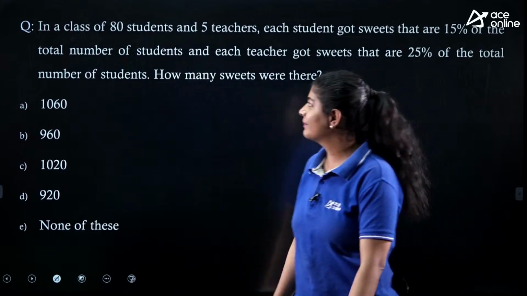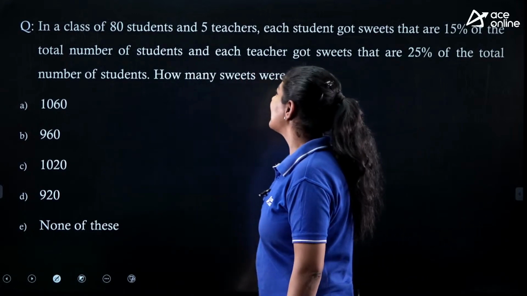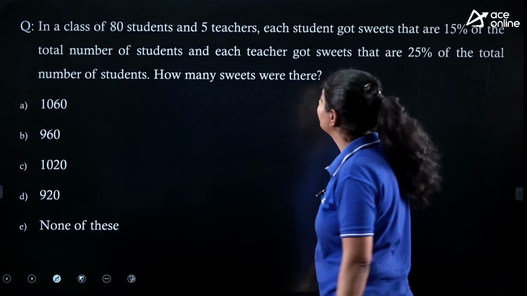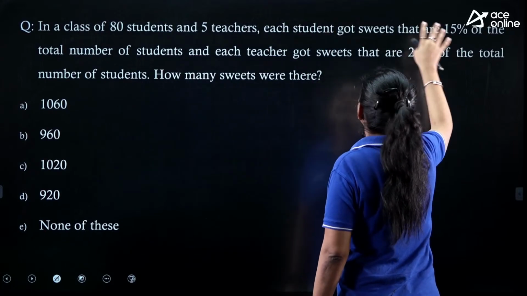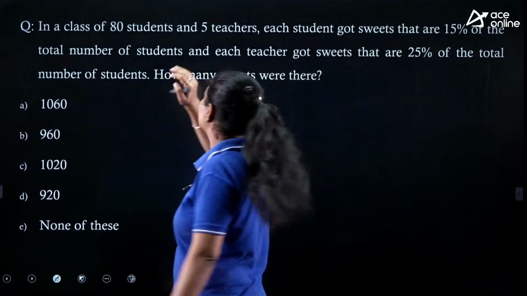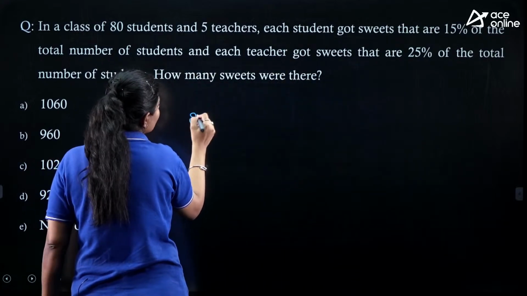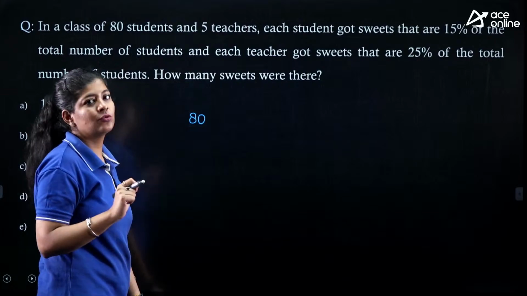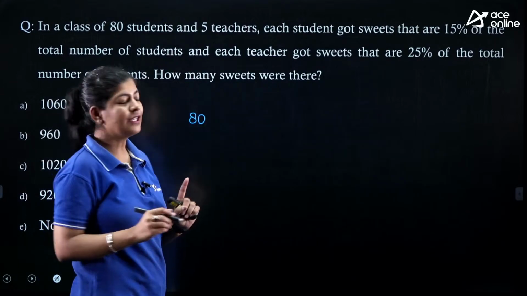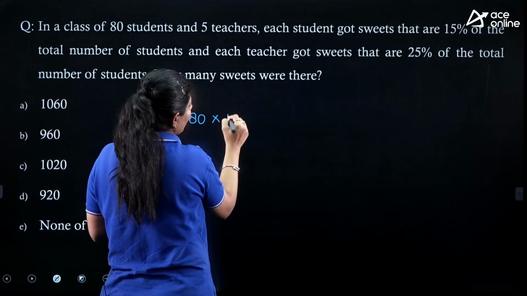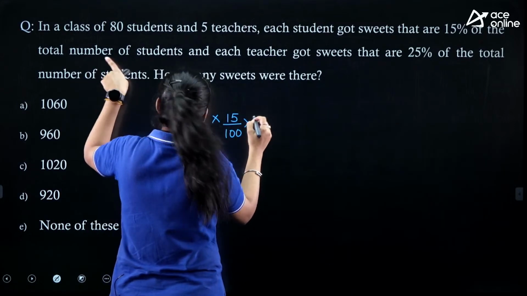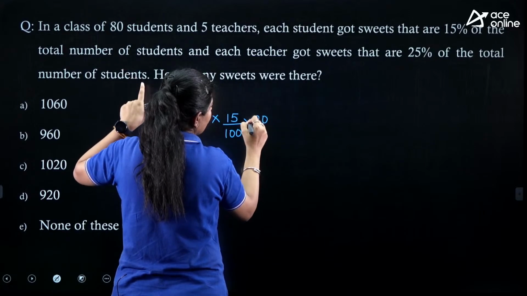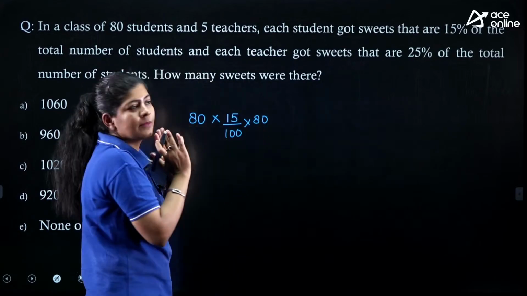The question is very simple. It says that in a class of 80 students and 5 teachers, each student got sweets that are 15% of the total number of students. So how many students are we having? We are having 80 students, and each student is getting 15% of what? Of the total number of students, right? These are the total number of sweets.